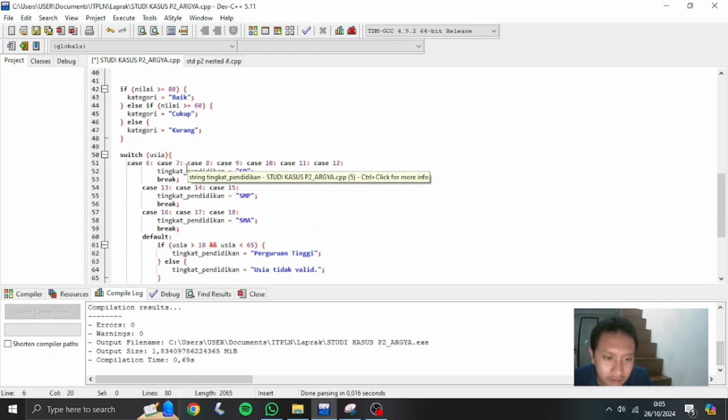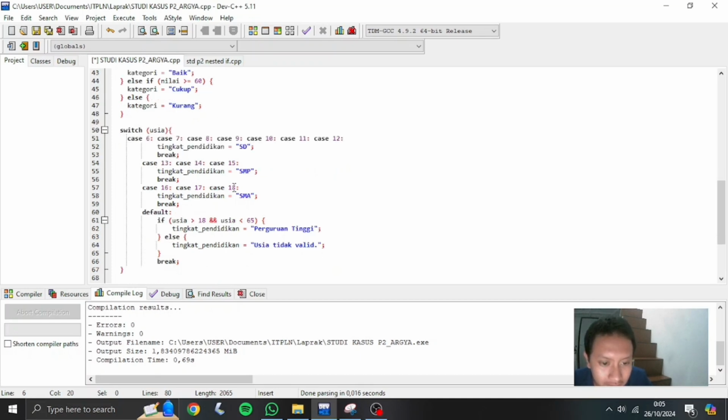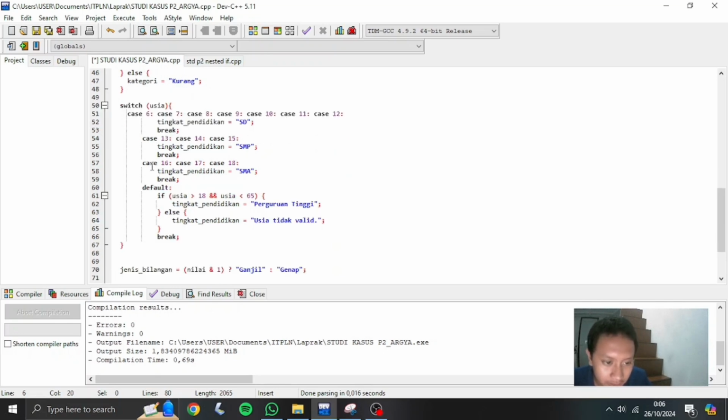I use SD, sekolah dasar or elementary school, from case 6 until case 12. For SMP, junior high school, I use case 13 until case 15. And for SMA or senior high school, it's from case 16 until 18.